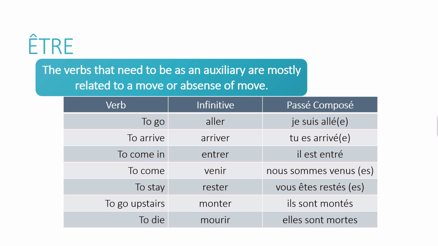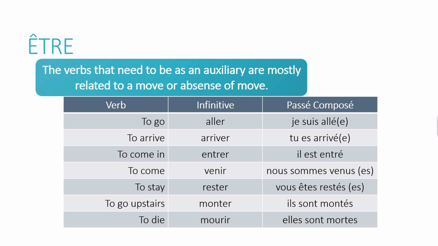There is another difficulty here, because there is an agreement between the subject and the past participle. So if a girl is speaking, you need an additional E. When you write it, of course, you don't listen it. You can't hear it. That's the same pronunciation, je suis allé. But in the written way, you need the additional E.